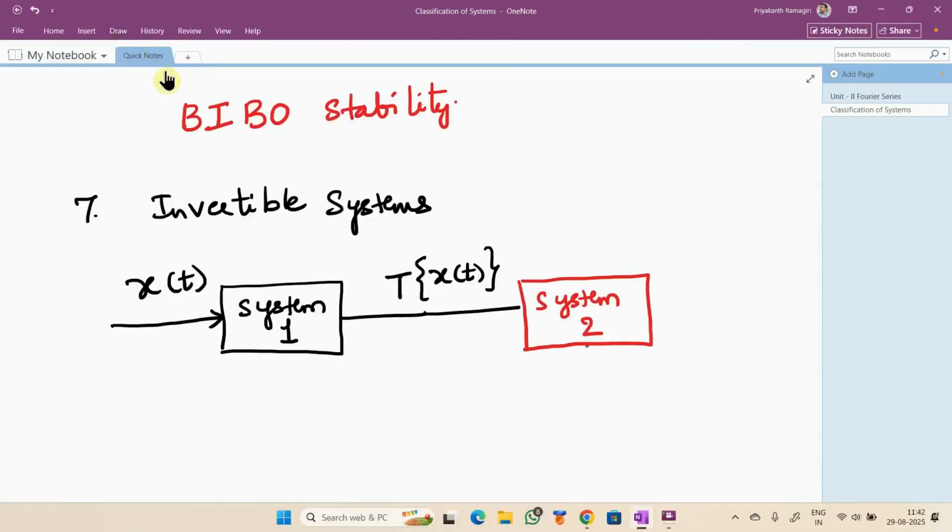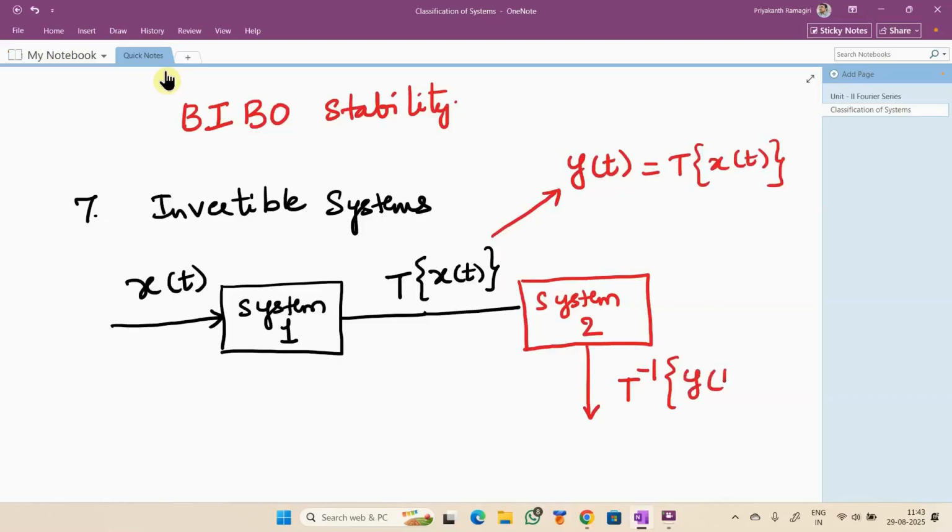Now, what is the operation of this system? This is performing the reverse operation of the output you have obtained. The meaning is here y of t is the transformation applied on x of t. Now if I apply the inverse transformation on the output, I'll get x of t.